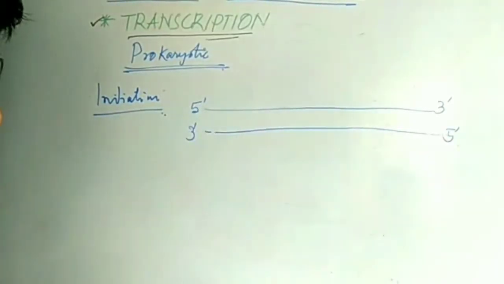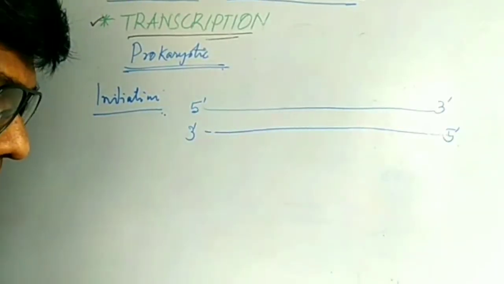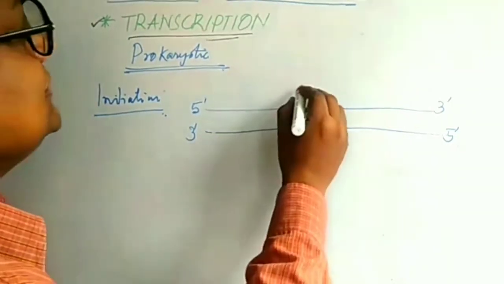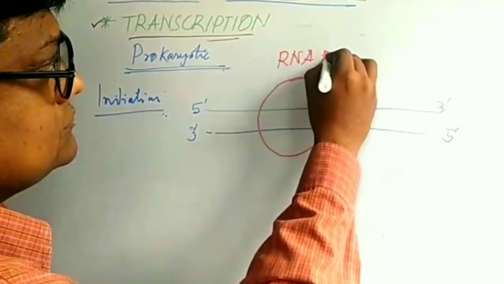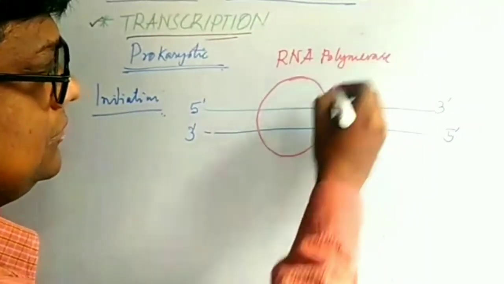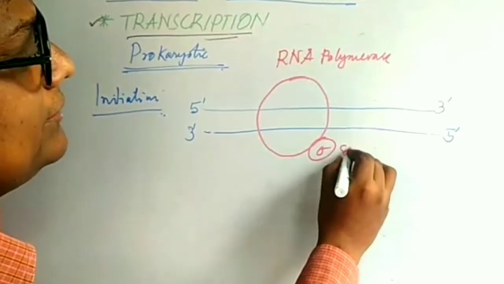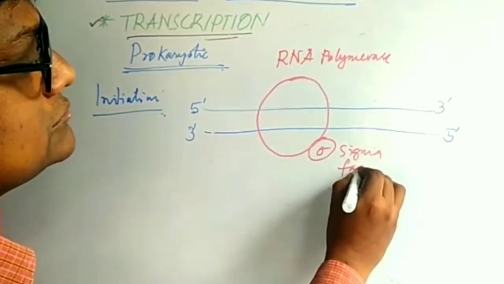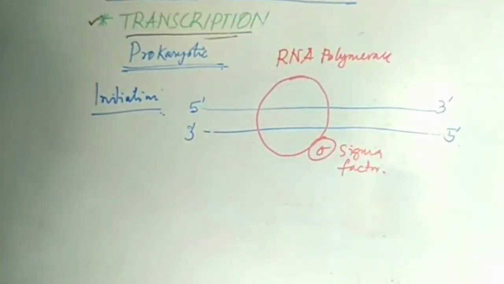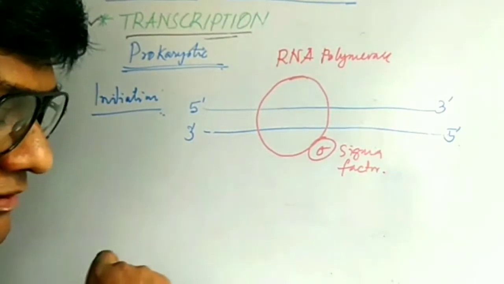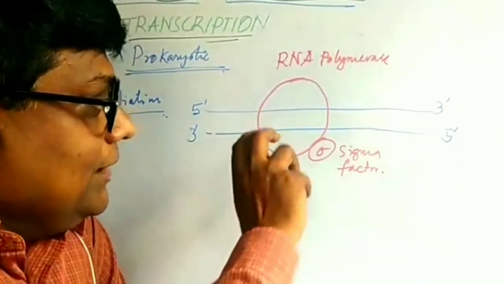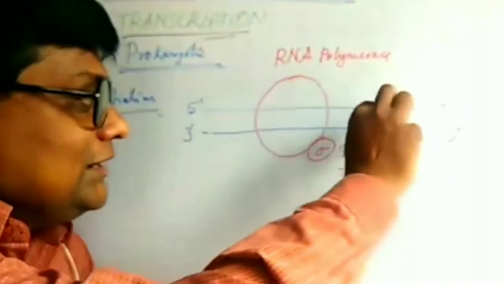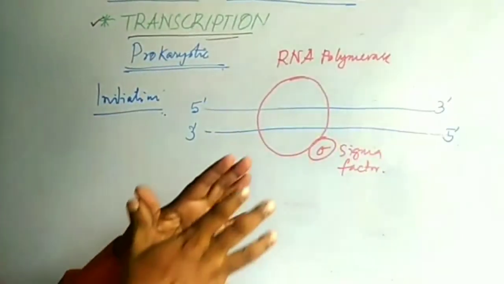Here this is RNA polymerase, and this is sigma factor. When it binds at this stage, it is called the closed complex. Closed complex means that here the DNA still is not open.